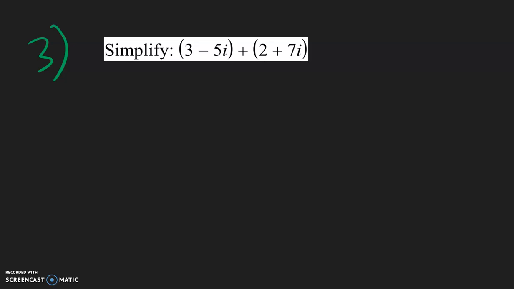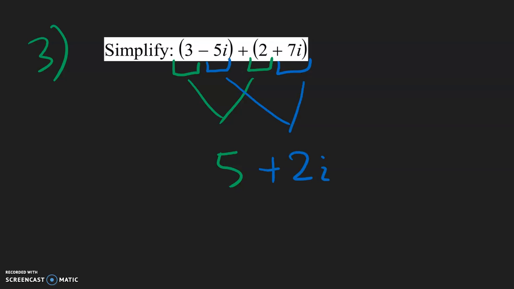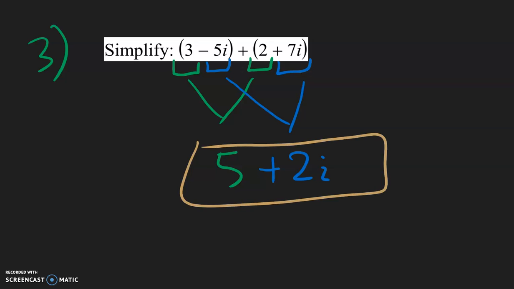And so all you need to do now is combine like terms. So for the real part, we have 3 and we have 2. Combining that together, that's going to be a positive 5. And now for the imaginary parts, you have negative 5i plus 7i. Combining that together is going to be a positive 2i. And this is all you need to do. You do not need to multiply the two parentheses with each other.